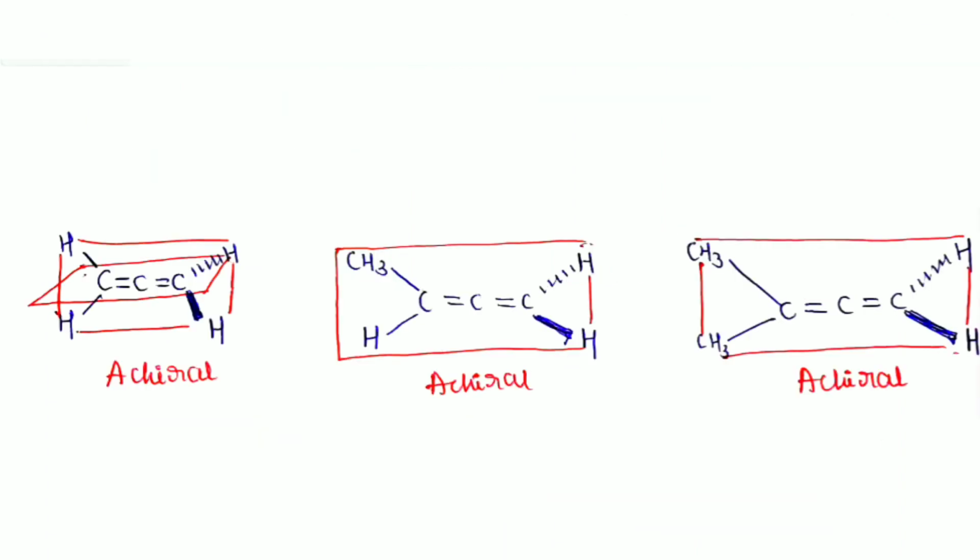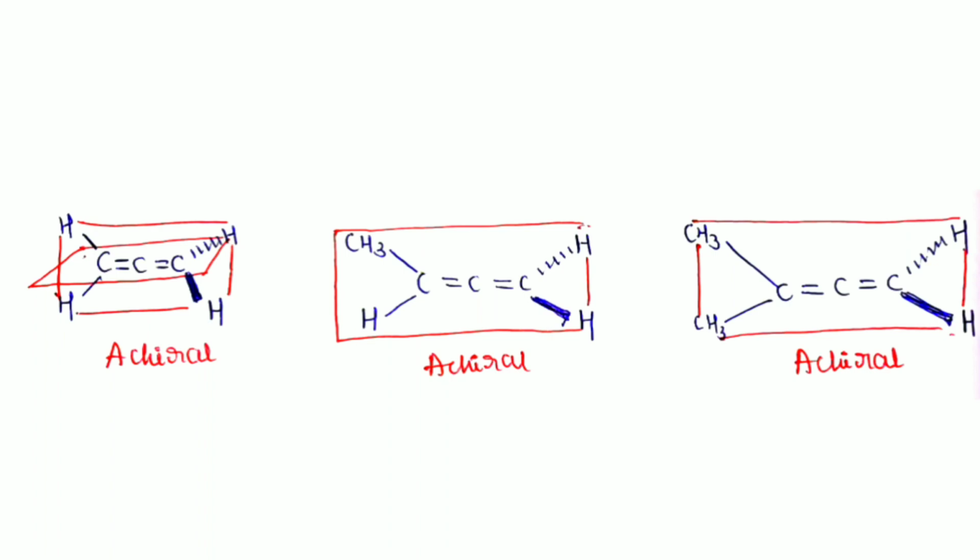Now we determine whether there is a plane of symmetry or not. If you pass a plane which contains the two hydrogens that are on the plane of the paper, the plane will be similar to the plane of the paper. The groups on the other carbon are coming out of the plane and going below the plane, so this plane can bisect the molecule because we have two hydrogens here. This plane divides the allene into two equal halves, so here is a plane of symmetry.